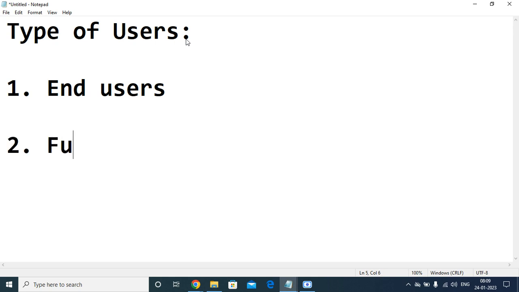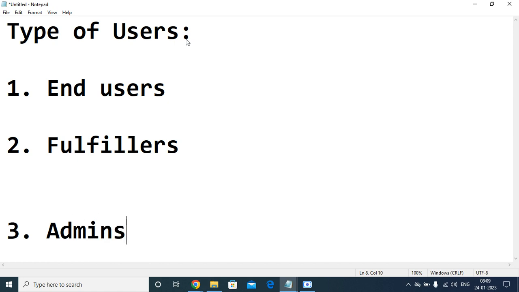The second one is fulfillers. The third one is admins. Admins are developers and implementers.